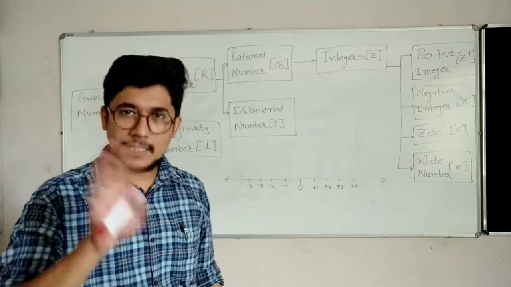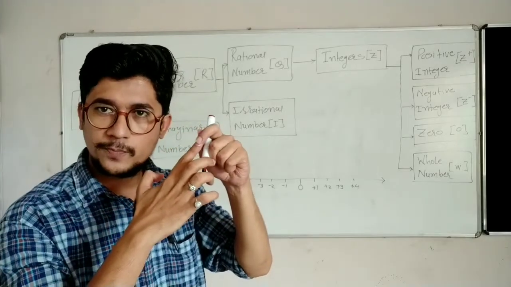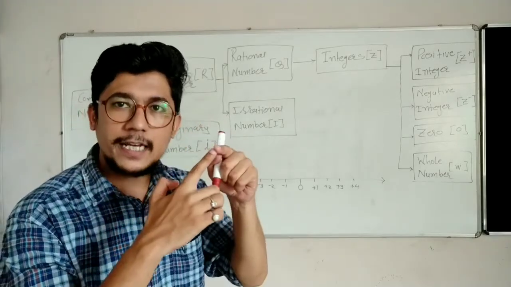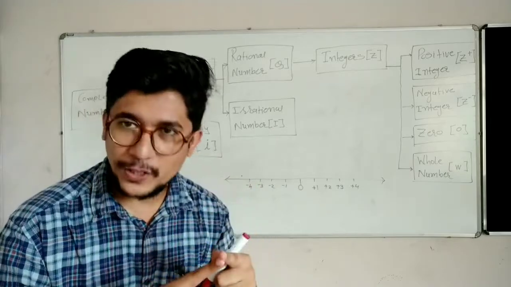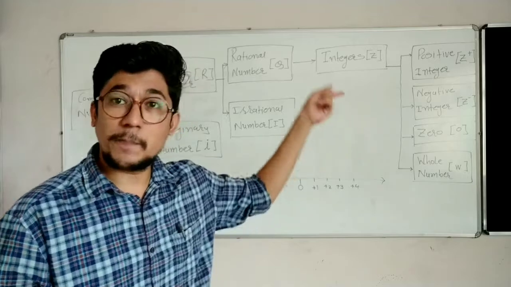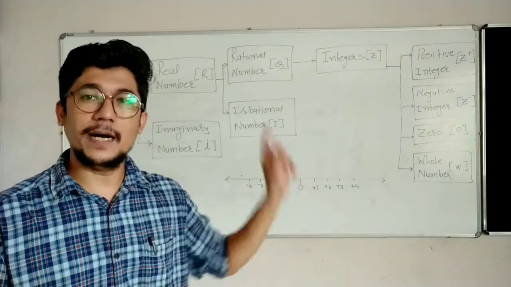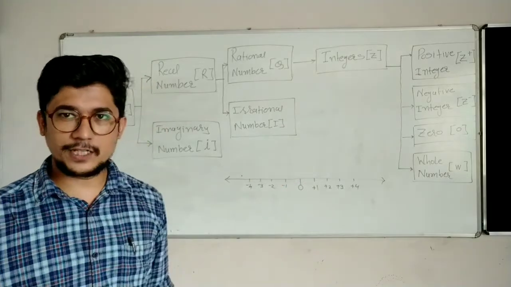Another example: in your hands you do have nails, yes or no? So a nail is a part of your hand, but the hand is not a part of your nail. In the same way, positive integer is a part of whole number, but whole number is not a part of positive integer. Yes or no?